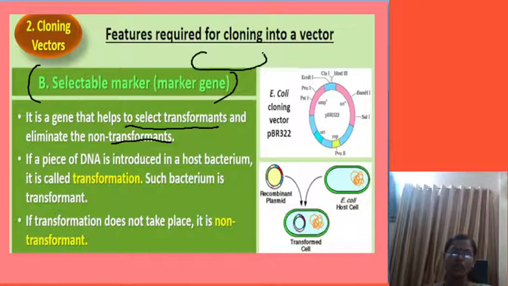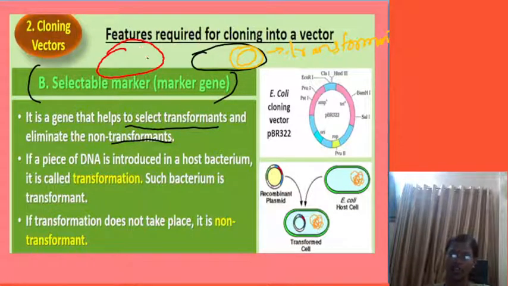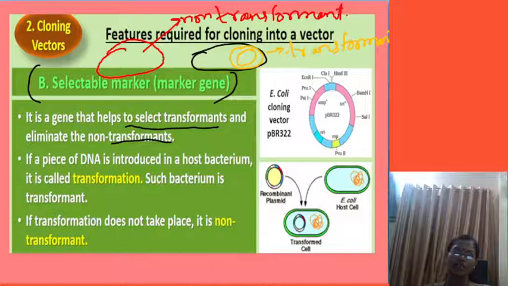Those bacteria which consist of recombinant DNA are called transformant bacteria. And those bacteria which do not consist of the foreign recombinant DNA are called non-transformant bacteria.